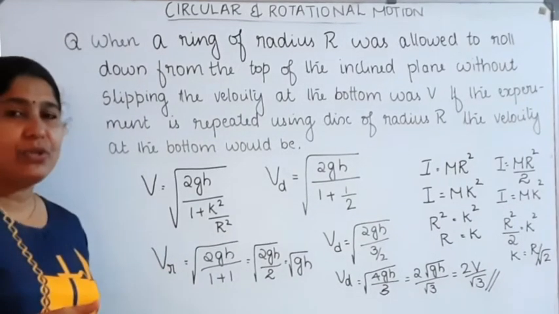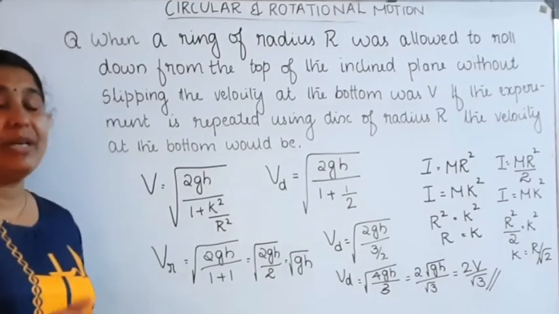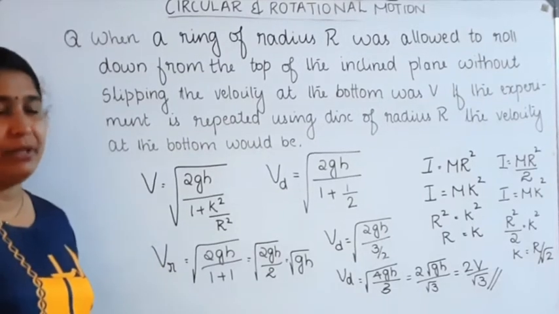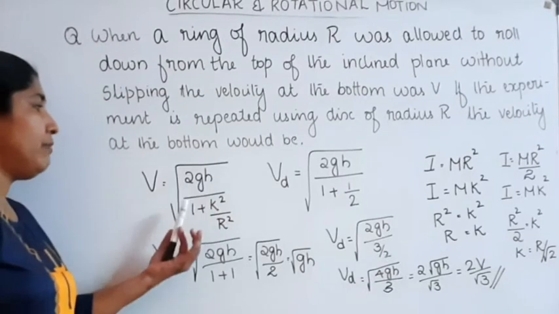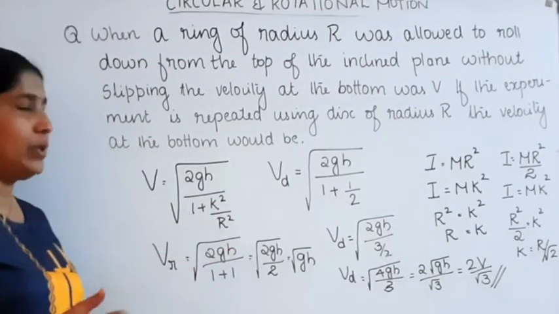In this question, first of all, we want to know the equation which is used to find the velocity. Here the velocity v is equal to root of 2gh divided by 1 plus k square by r square.